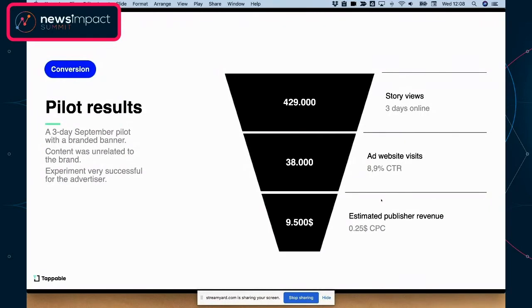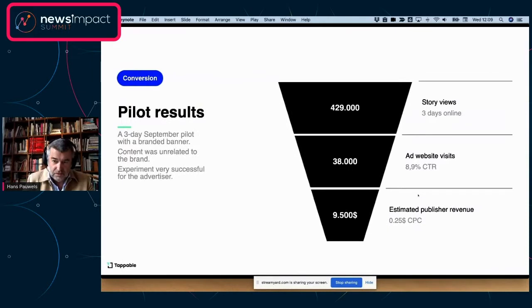This is a concrete pilot that we did in the month of September. Over a 3-day period, a story was viewed, and it was a story whose content had no connection with the advertiser whatsoever. There were 429,000 story views, and the ad website was visited 38,000 times. That is a click-through rate of 8.9%, which I think is quite high. Now, for the publisher, if you just take a CPC of $0.25, that story made just under $10,000, and it's probably a story that was put together in less than 2 hours. So that's not a bad return on investment.